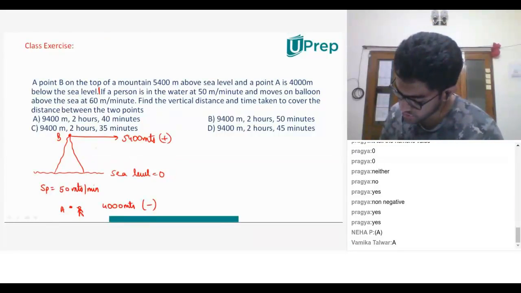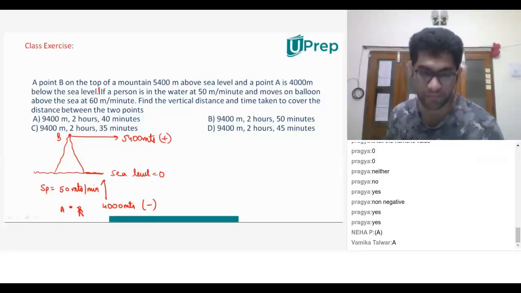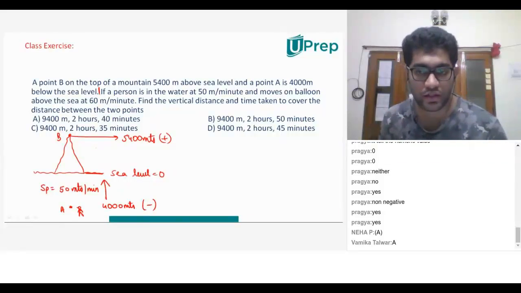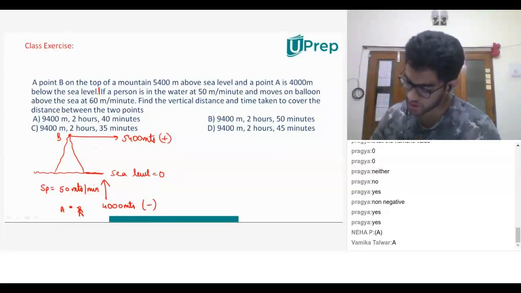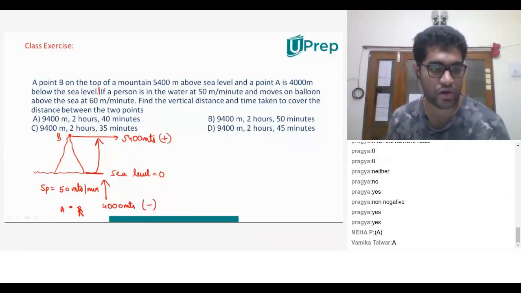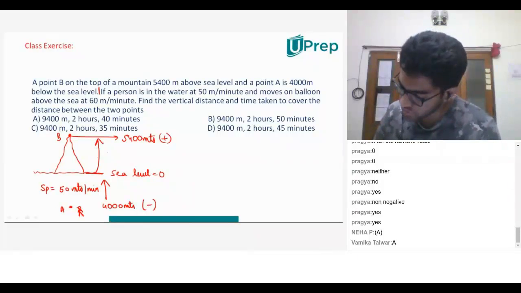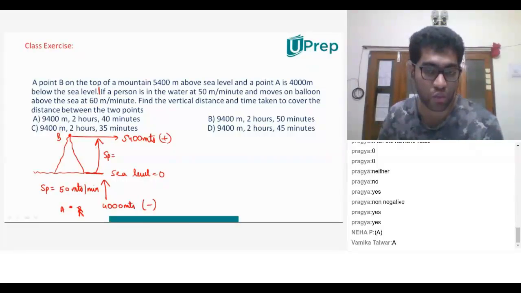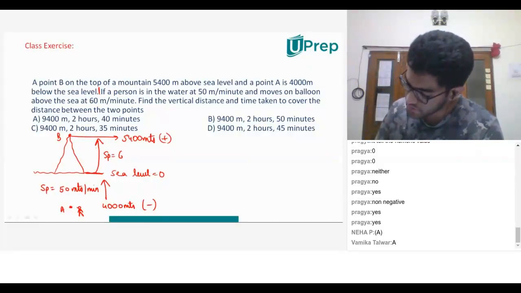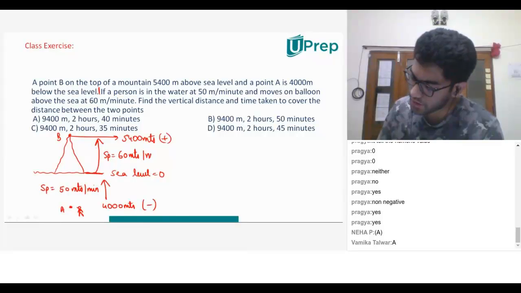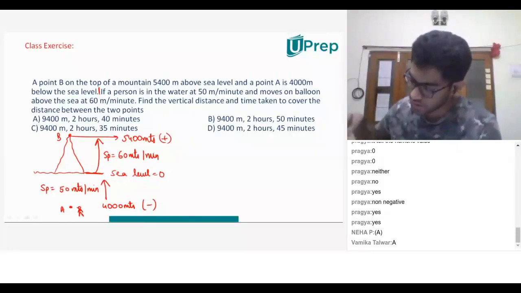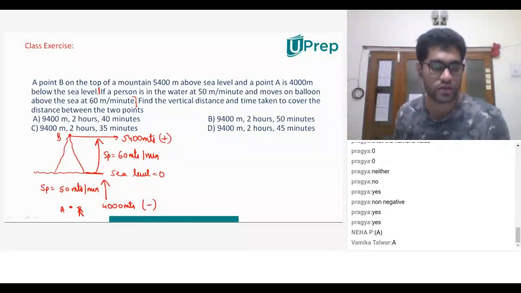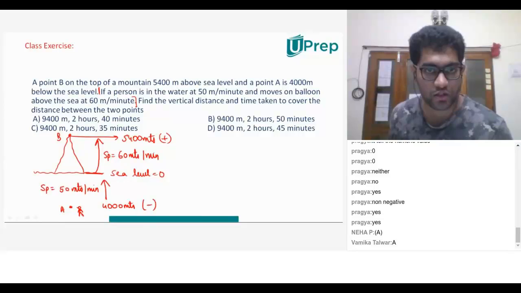Then he reaches here. He keeps moving up. He reaches there. Then he says he moves on balloon above the sea at 60 meters per minute. Obviously, if he has to move from here to here, he has taken a balloon, maybe a hot air balloon or whatever. Now, what is the speed of that? When he is outside water, what is his speed? It is 60 meters per minute. Is everyone clear with this? Are the first two statements and the explanation clear?